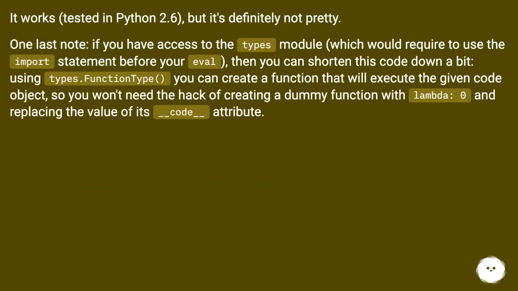It works, tested in Python 2.6, but it's definitely not pretty. One last note. If you have access to the types module, which would require using the import statement before your eval, then you can shorten this code down a bit. Using types.FunctionType, you can create a function that will execute the given code object, so you won't need the hack of creating a dummy function with lambda: 0, and replacing the value of its __code__ attribute.